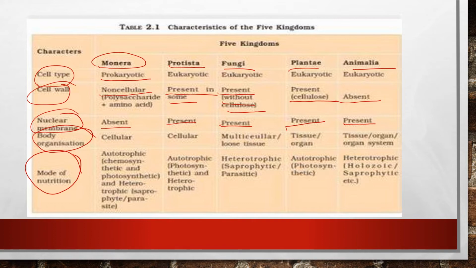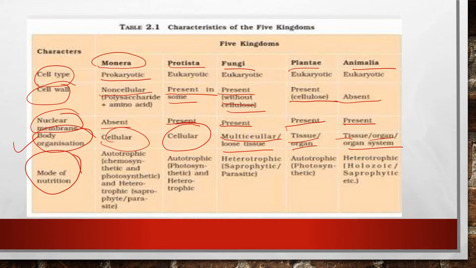Now the next point is body organization. How are we defining this body organization? Monera are all cellular. Protista also is cellular. But fungi are multicellular with loose tissue. Plantae have both tissue and organ. Animalia have tissue, organ and organ system. So it's more complex than Monera, Protista, fungi and plantae. Plantae have tissue as well as organ, but Animalia have tissue, organ and organ system.